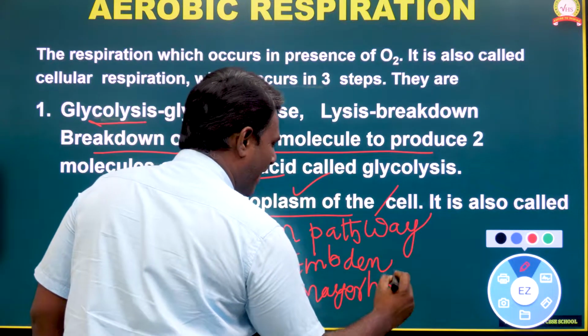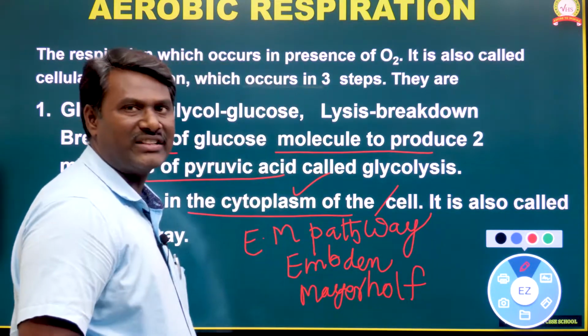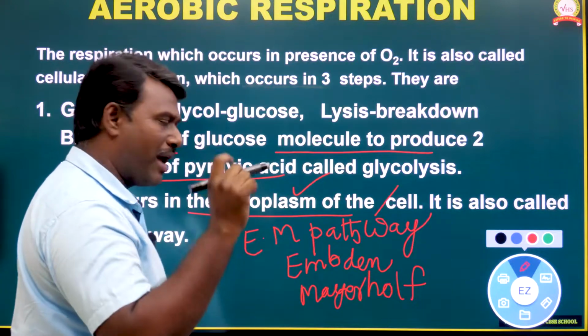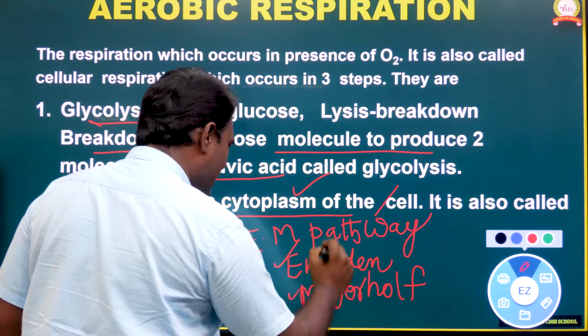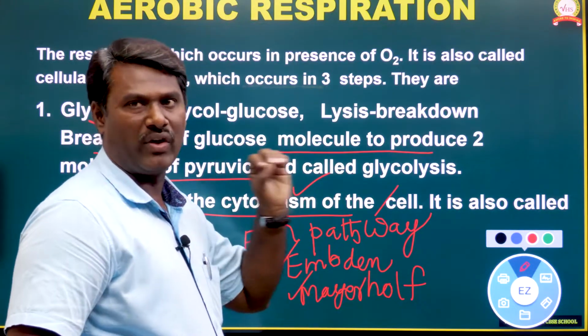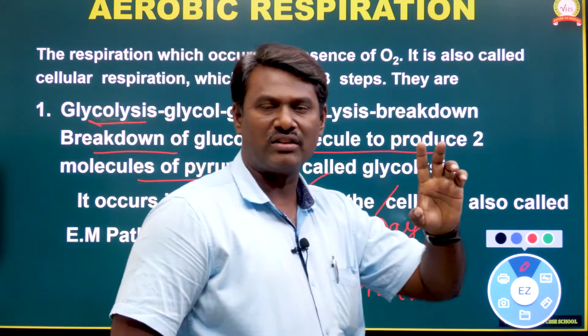From Emden, the first letter E is taken, and from Meyerhoff, M. So glycolysis is also called the EM pathway.